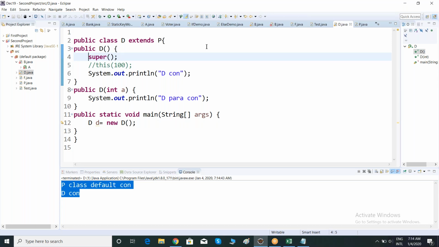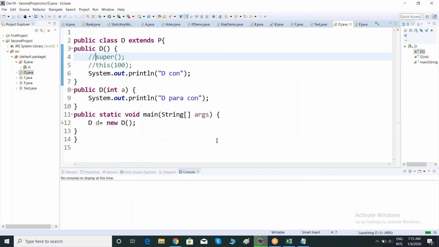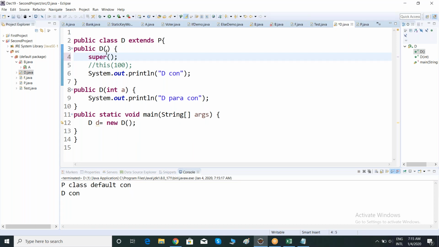And remember, this is optional. In the background, it is like this syntax. But whether you call the constructor of the parent class or not, always before executing your child class constructor, the parent class constructor will execute. Observing. See here, whether I mention the super constructor call or not, there is no difference. Always before executing your child class constructor, there will be execution of your parent class constructor. That is the default execution.